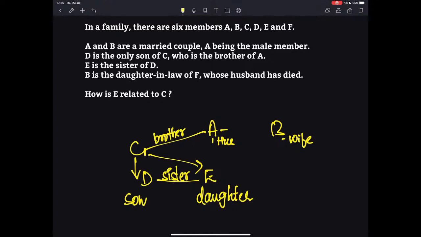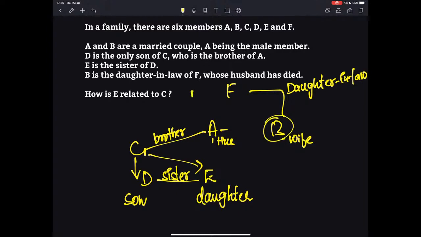Then, B is the daughter-in-law of F, whose husband has died. Actually this relationship is not required. This is extra, not relevant to the question.